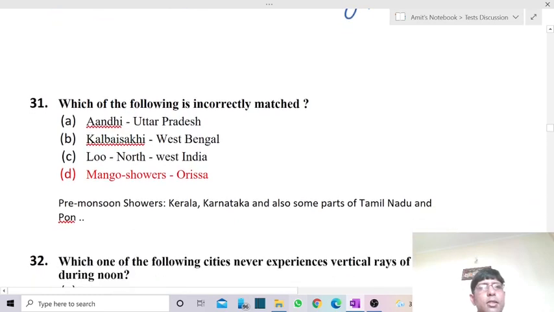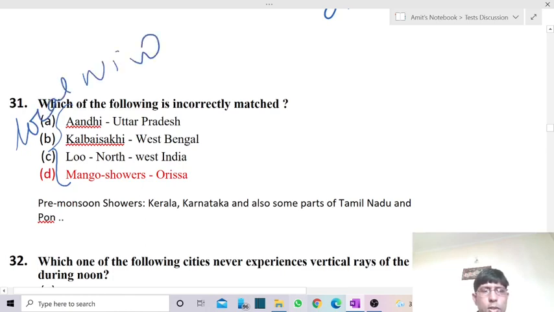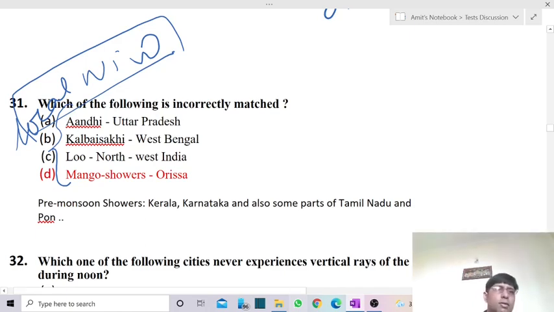Now the next one, 31st: which of the following is incorrectly matched? Andhi, Kal Baisakhi, Loo, and mango showers. These are local winds, and we are checking the local winds and their locations. Local winds develop because of local factors like temperature difference, low pressure condition, and moisture. Andhi we find in the northwest part of India, that is Uttar Pradesh, right answer. So in Uttar Pradesh we witness the Andhi local wind.